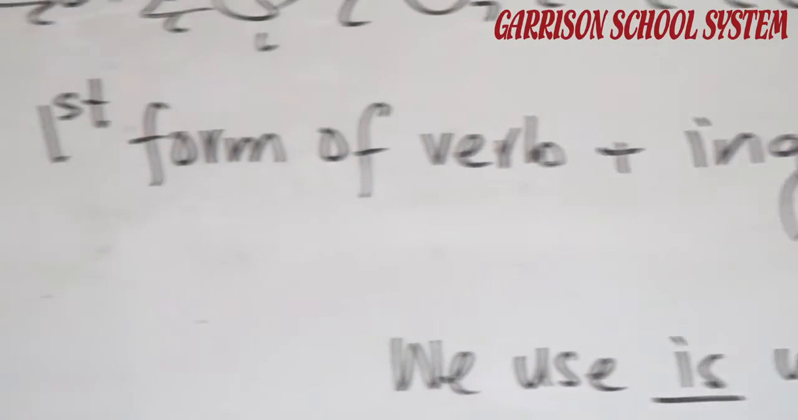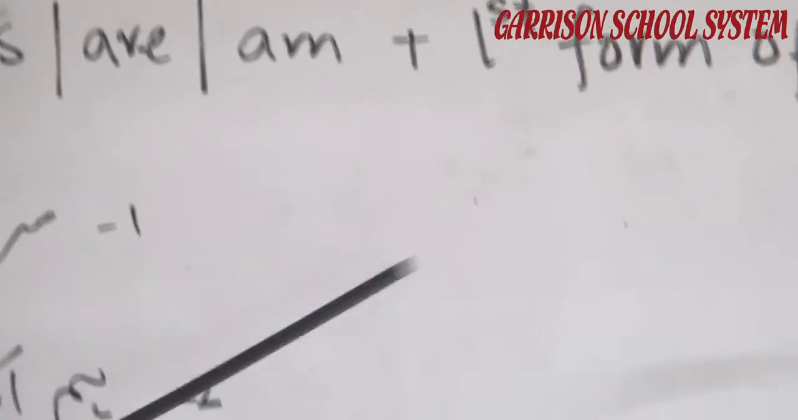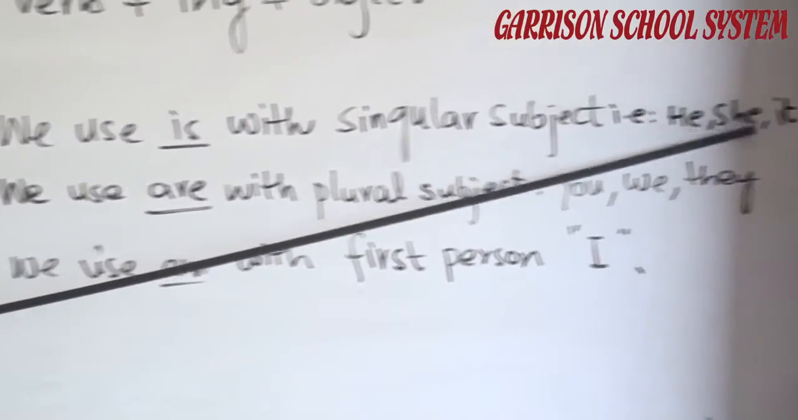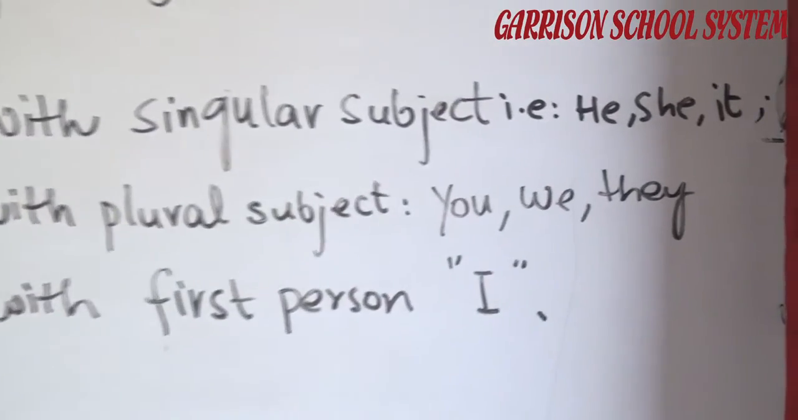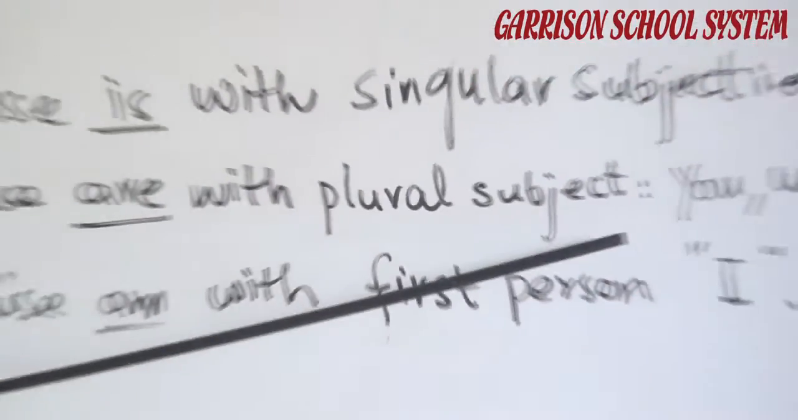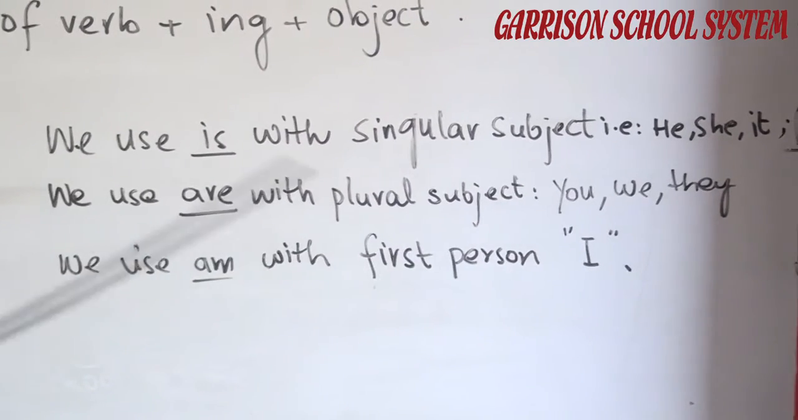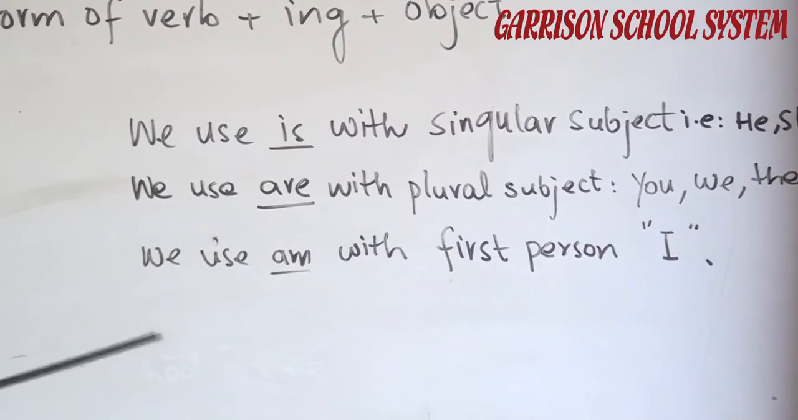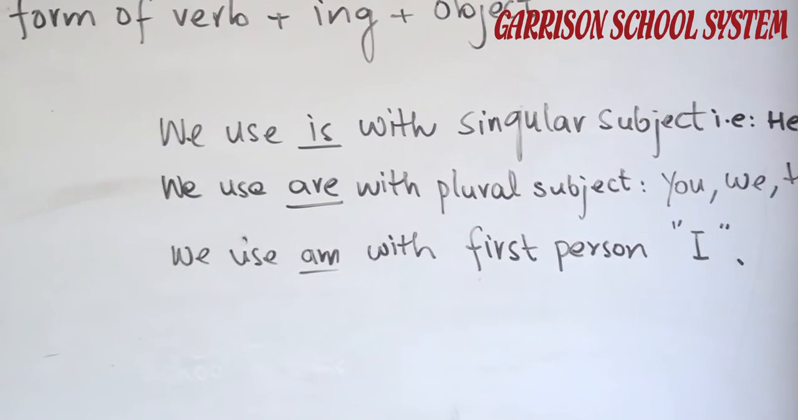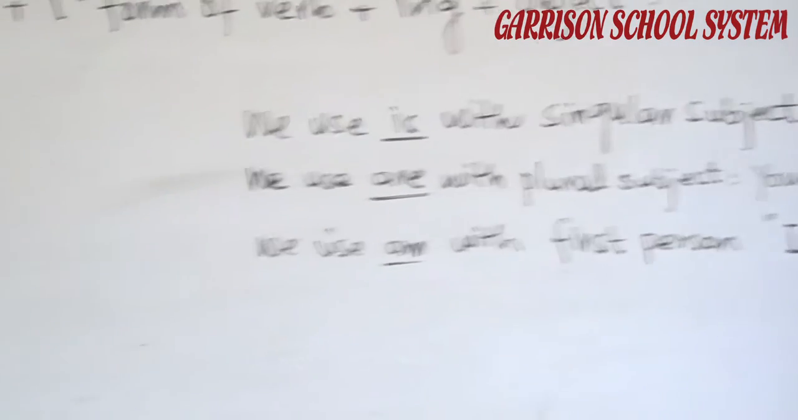Note down that we use is with a singular subject or singular noun, for example he, she, it, or the name of a person or thing. We use are with plural subjects, that is you, we, they, and we use am with the first person, that is I, if you are talking about yourself. Now look at the examples given to you. मुर्गी अंडे दे रही है. The hen is laying eggs.